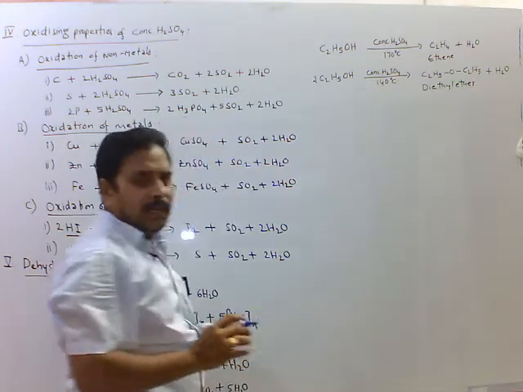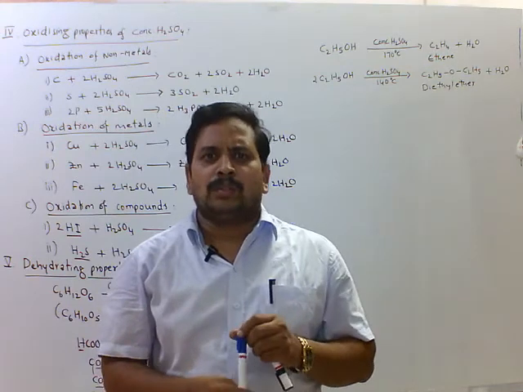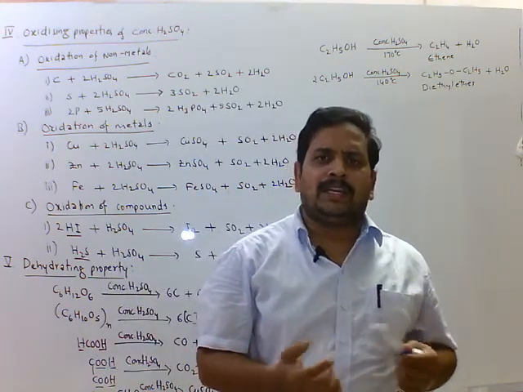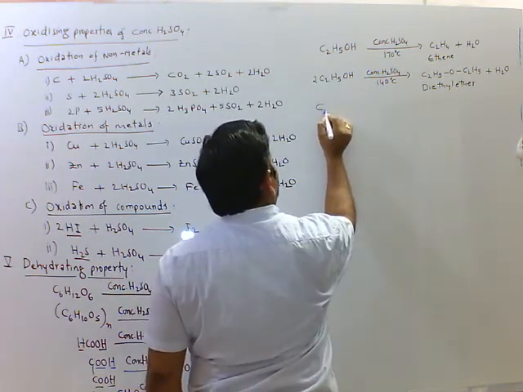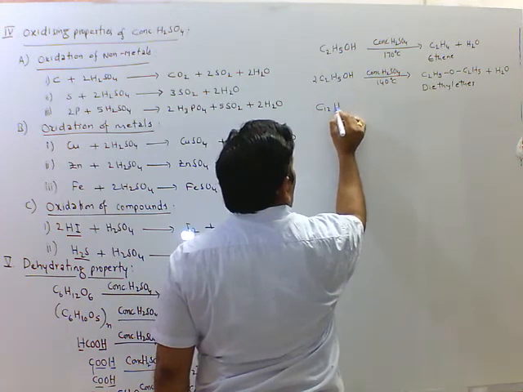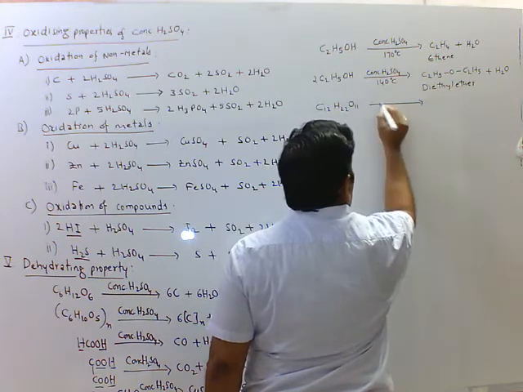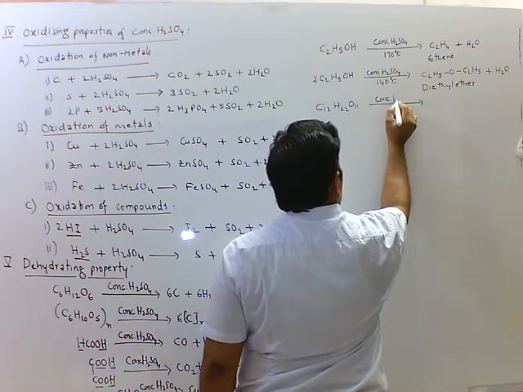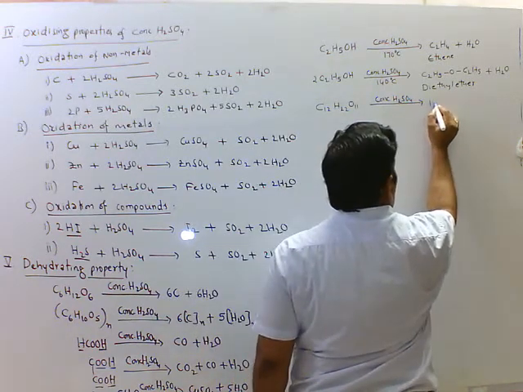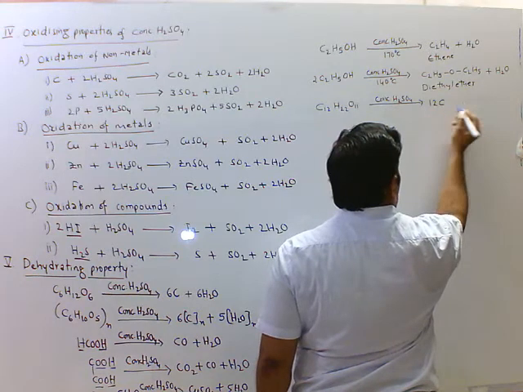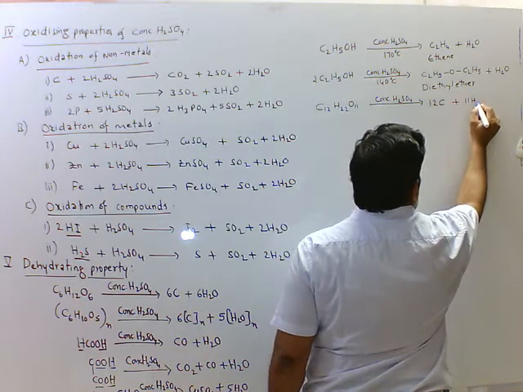This is also a dehydration reaction, and we can see with sucrose, dehydration of sucrose gives charred mass of carbon. Sucrose formula C12H22O11 treated with concentrated sulfuric acid, we get charred mass of carbon, 12 moles, plus 11H2O.